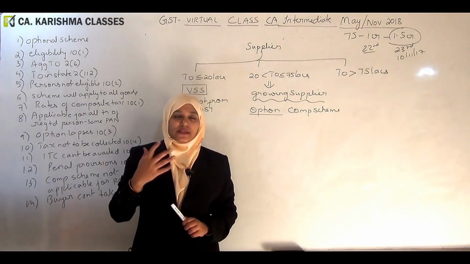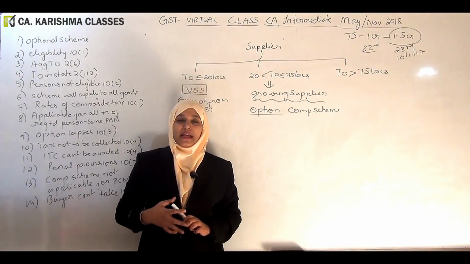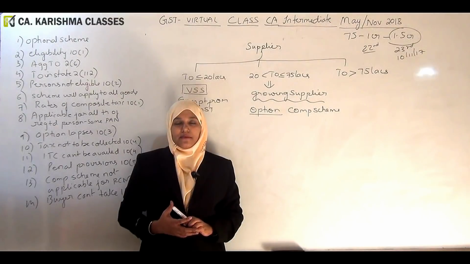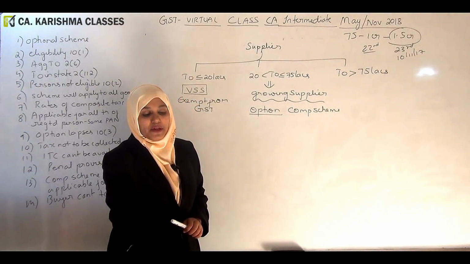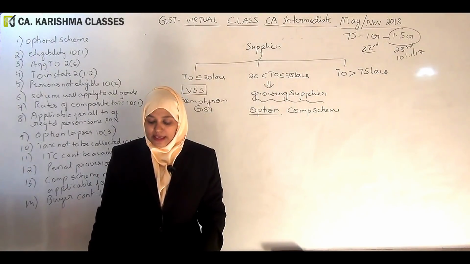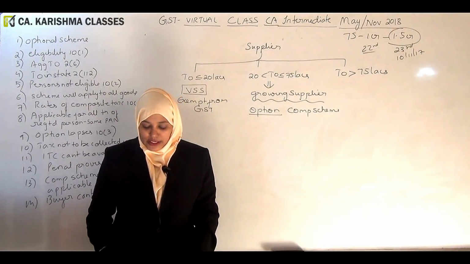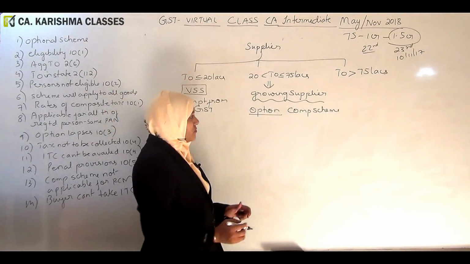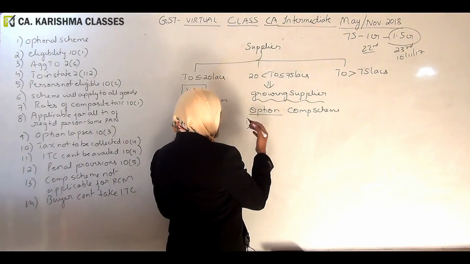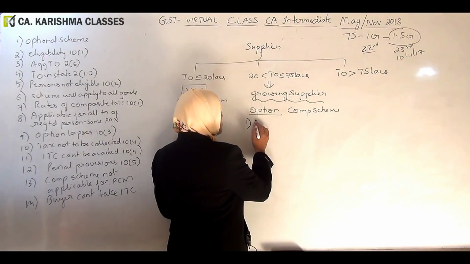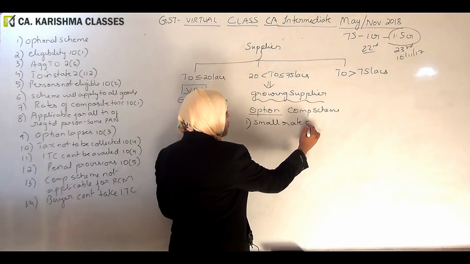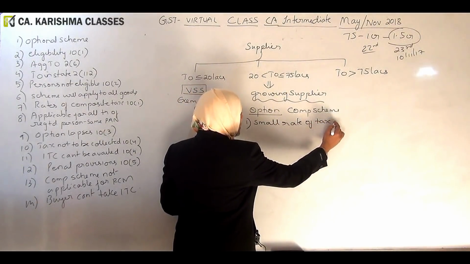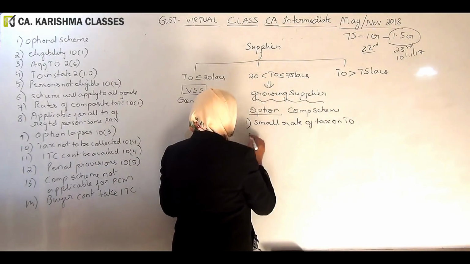And how is this composition scheme better than the regular scheme? Here we are saying if a person opts for the composition scheme, he gets a lot of advantages. Advantage number one: a small rate of tax. He has to pay a small rate of tax on the turnover.